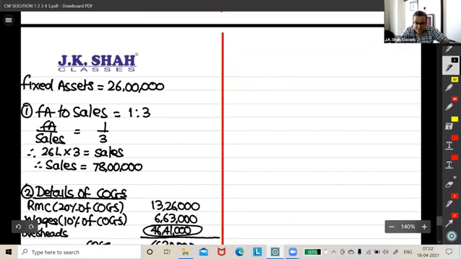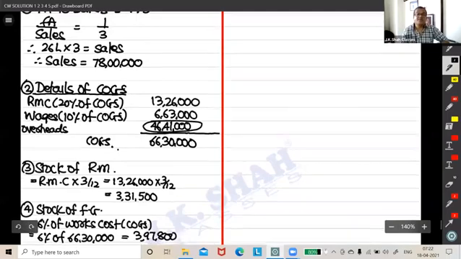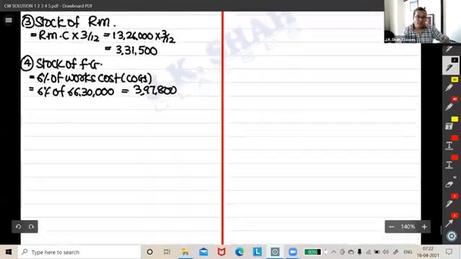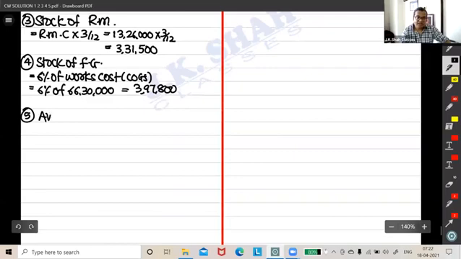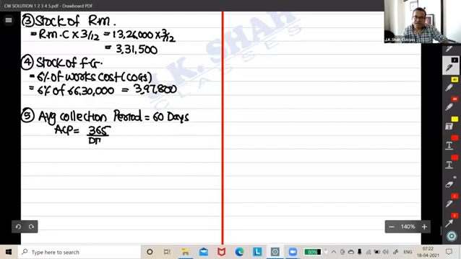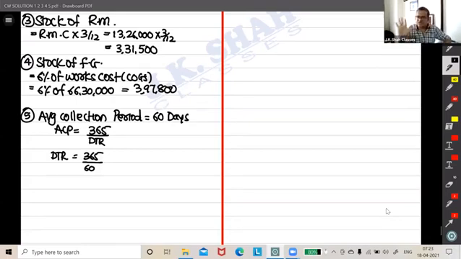Let's go further. Debt collection period is 60 days. We're going to land up in decimals. But see, that's how you should keep solving, right? What are we told? We are told the average collection period is 60 days. How do we get average collection period? We get it as 365 upon DTR. So basically DTR would be 365 by 60. A little odd it will come, no? That's why I keep it like that. Listen to me, that's why I keep it like that.